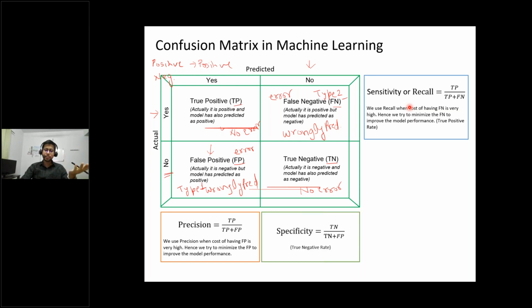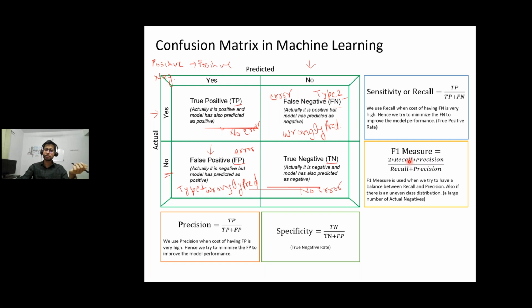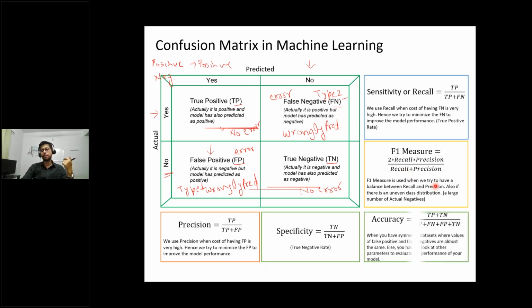Now the next thing is specificity. That is the true negative rate: true negative divided by true negative plus false positive. And then another one is the F1 measure. The F1 measure is where you want to have a balance between precision and recall. So you take the harmonic mean of precision and recall, and that is known as the F1 score. And then we have accuracy.